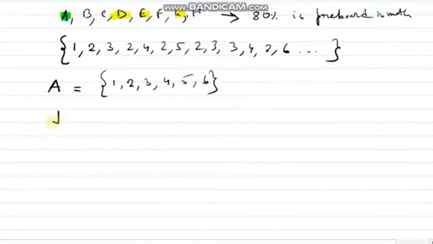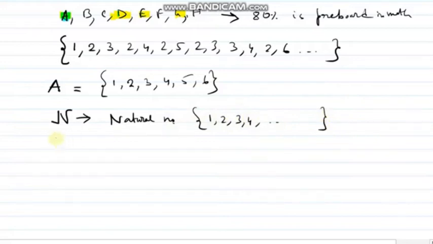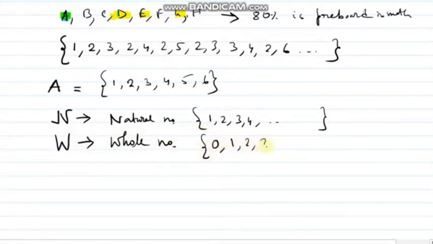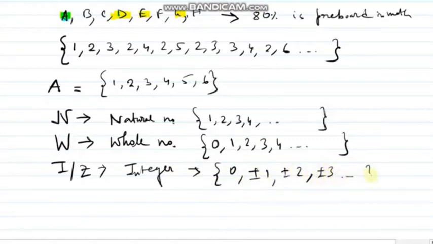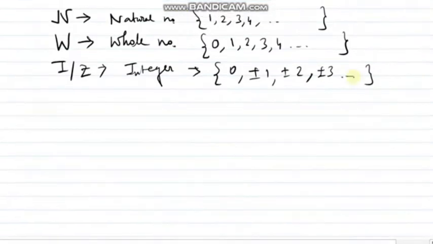A couple of sets we need to remember. One is N, which stands for the natural number set. Natural numbers are 1, 2, 3, 4, and so on. Next, W, that's the whole number set. Whole numbers are 0, 1, 2, 3, 4, and it will go on. Next one, I or Z, this denotes the integer set. What is the integer set? 0, plus minus 1, plus minus 2, plus minus 3, again it's going on. These are the general representations.